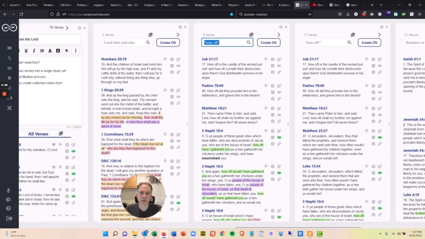You are probably used to searching on regular search engines with quote marks sometimes to try and find an exact match of a phrase. Well, with the search engine in Scripture Notes, you can do a phrase like "how oft" in quote marks, so it's exact, but you can also put a wildcard inside the quotes. And what that does is it finds "how often," I can't think of another word for it that would start "oft," but just in this example, it finds 3 more verses.